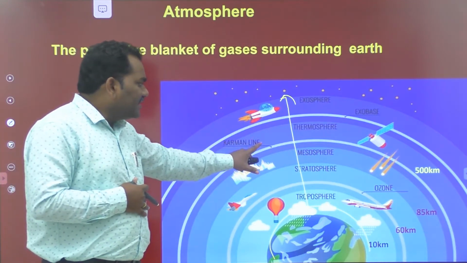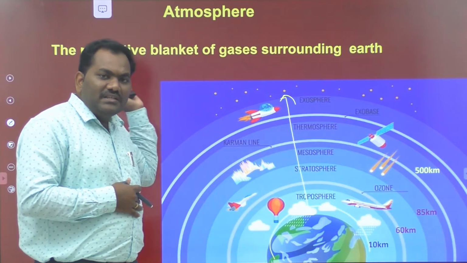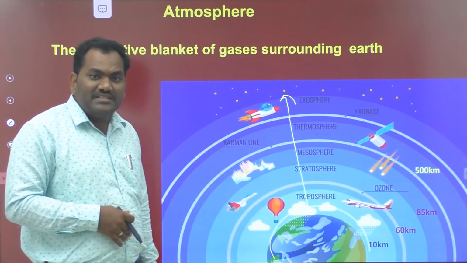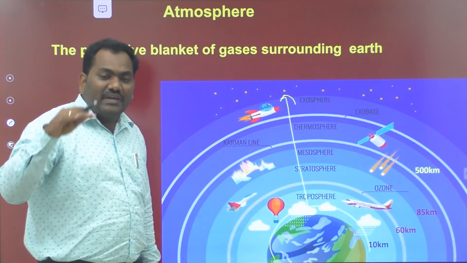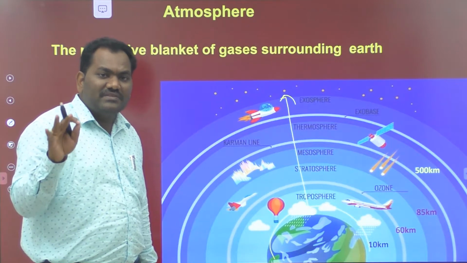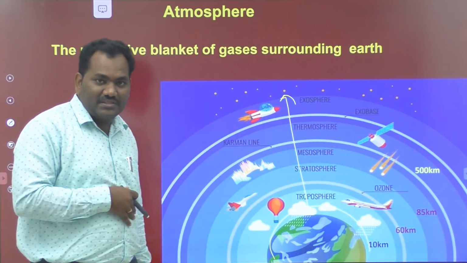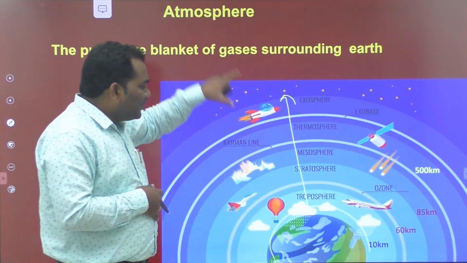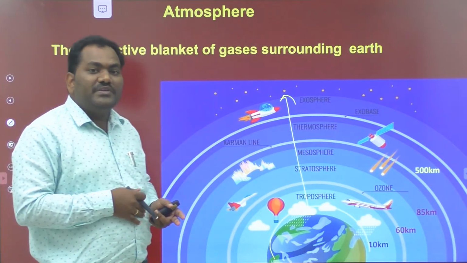Without this air blanket, as I told you last year, the earth's temperature would be less than 0 degrees centigrade. That temperature is not suitable for the survival of any living organisms, not only human beings. It is very difficult for any living organism to survive at that temperature. With this air blanket, the temperature reaches 15 to 20 degrees centigrade.